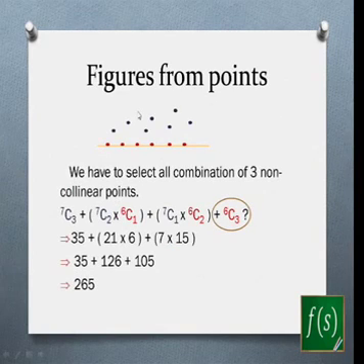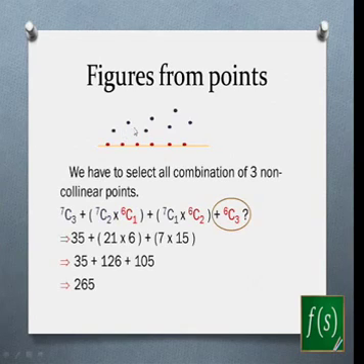So for creating a triangle, all you need is 3 points, 3 non-collinear points rather. So if you have these 7 points scattered around, let's assume that not any 3 of them are collinear. So to form a triangle, if I choose any 3 points from these 7, I can come up with a triangle. So 7C3 is the number of ways in which I can select 3 points out of these 7.